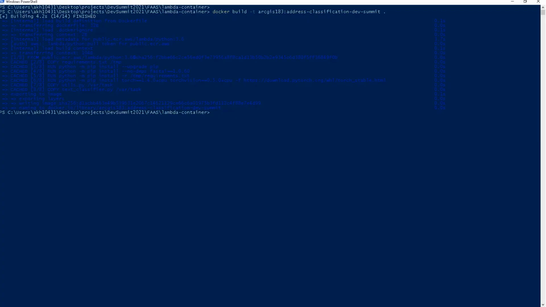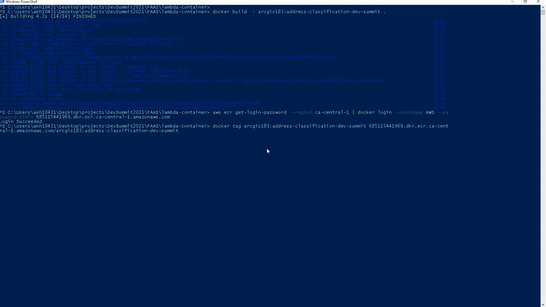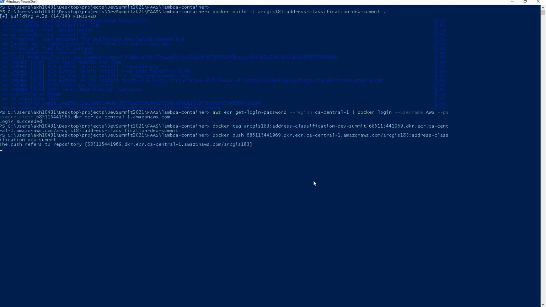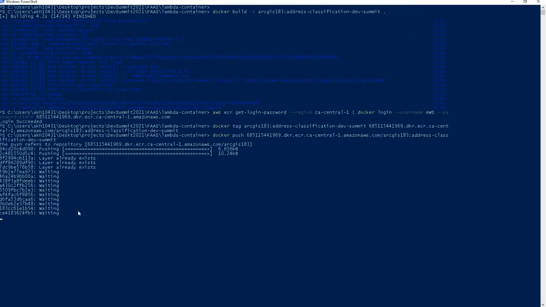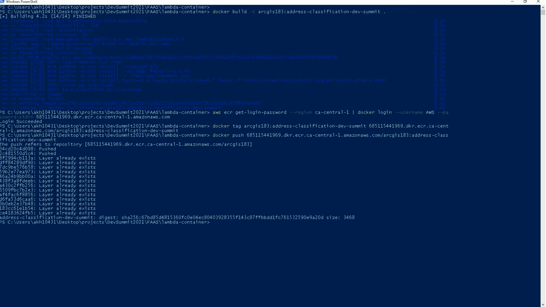Now let's go back to the PowerShell. We have already built the image. Let me complete the authentication. Alright, and the authentication is done now. Now we will go ahead and tag a Docker image to the private repo, and then finally we'll push it to the repository. Alright, and the push is complete now.